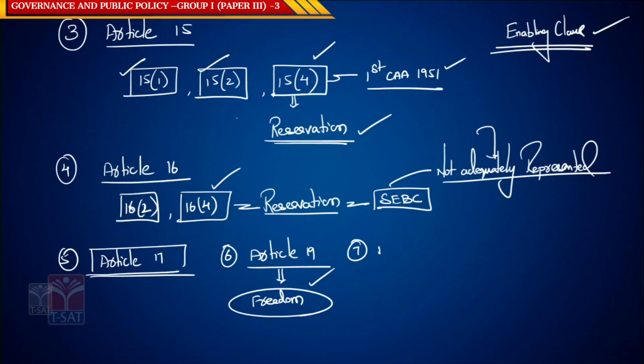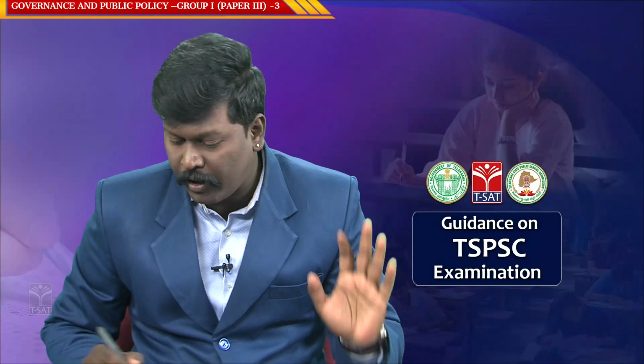The next one we have is Article 21. Article 21, right to life and liberty. Even right to life and liberty is also for everyone.